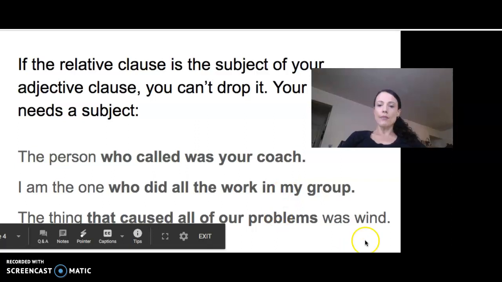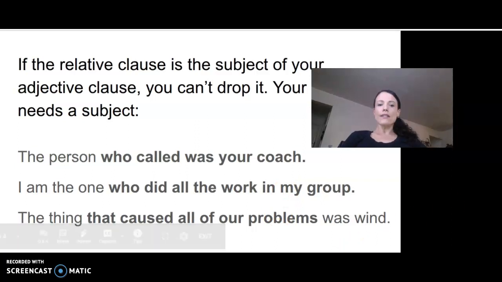Let's look at another example now. The thing that caused all of our problems was wind. So in our clause, where's the verb? Caused. What's the subject? The subject in the clause is that. Okay? It's replacing the word thing. We don't want to repeat the word thing. And so that becomes our subject, and we cannot drop our pronoun.